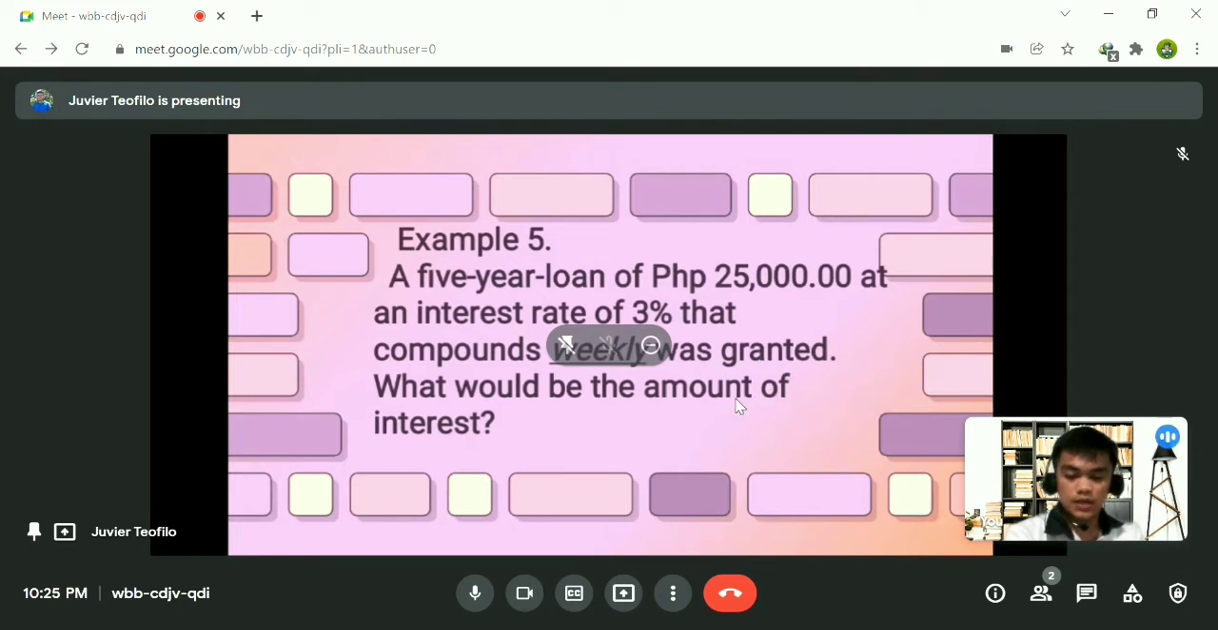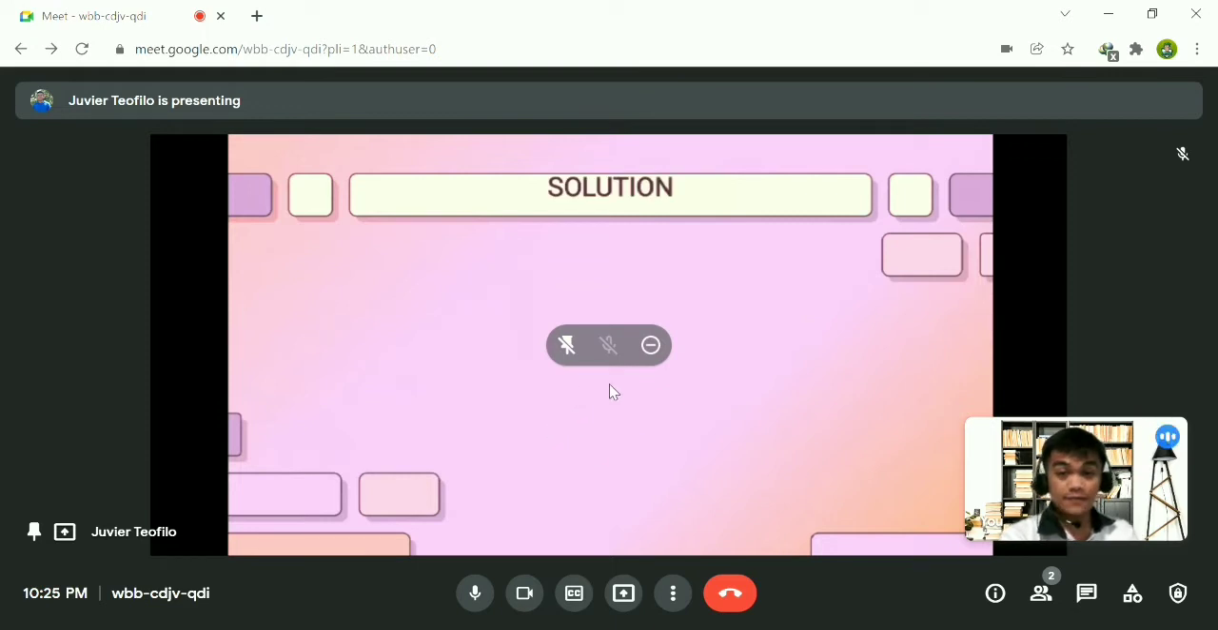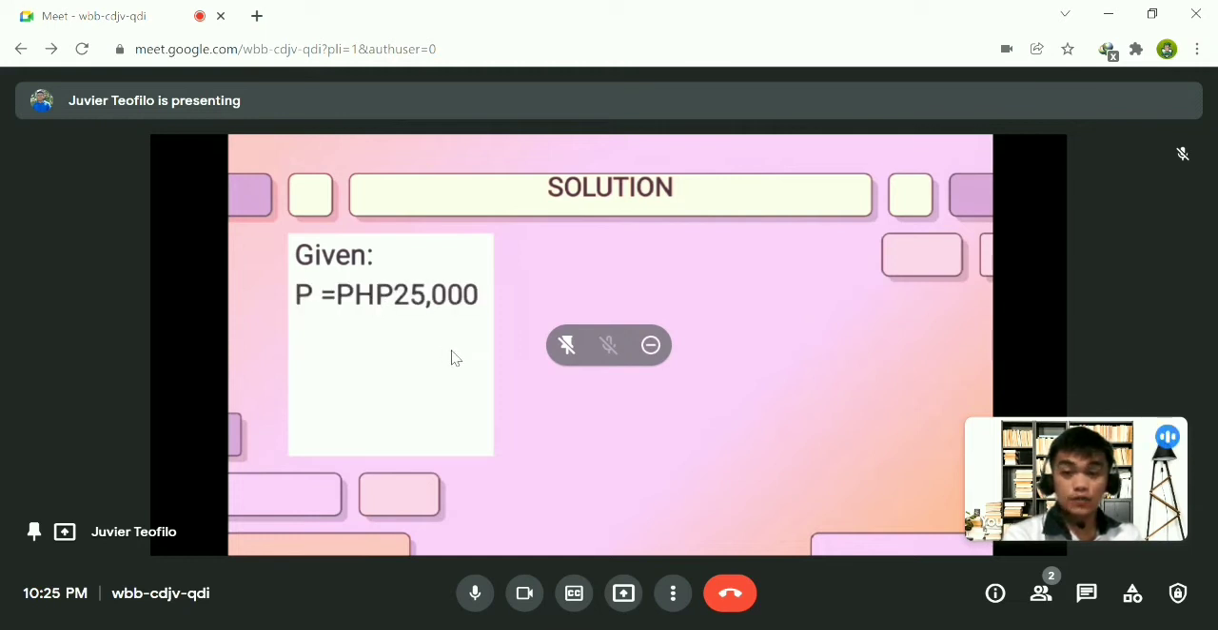So let's proceed to the solution. Now the given: principal 25,000, interest rate which is 0.03, N is equal to 52 because it is compounded weekly, and T, time, is equal to 5 because it is a 5-year loan. So let's have this exact solution.